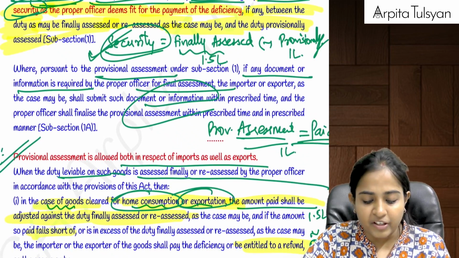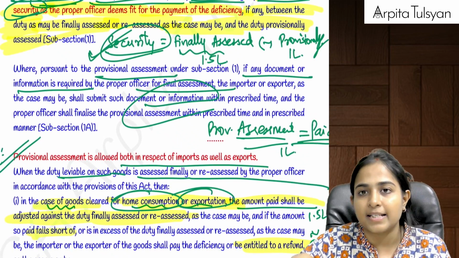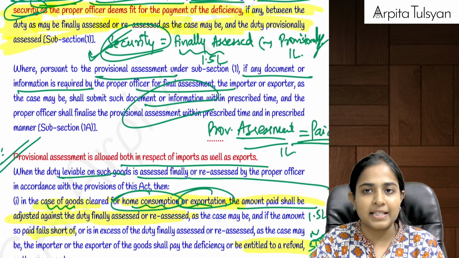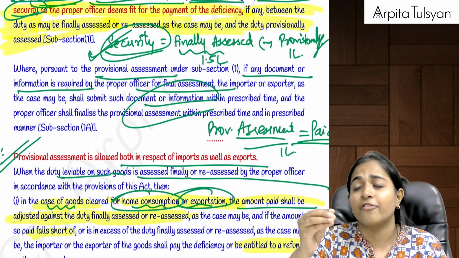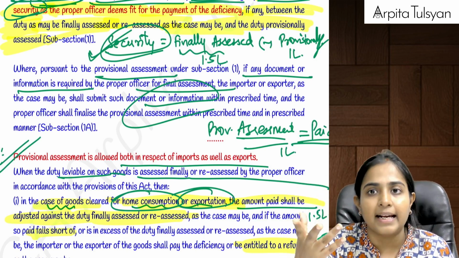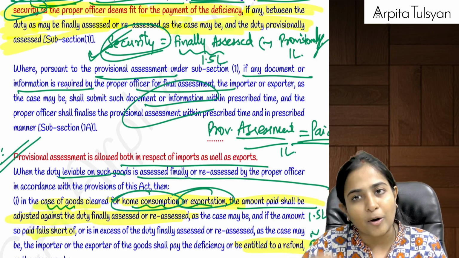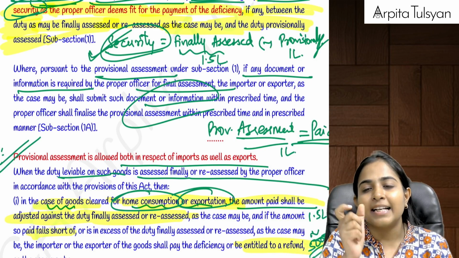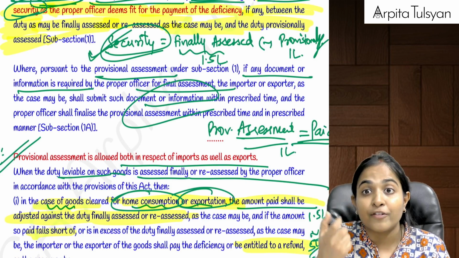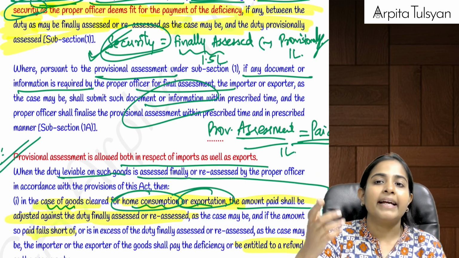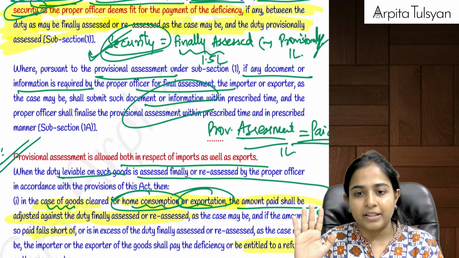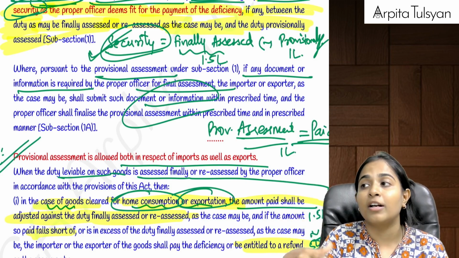Then after that your provisional assessment is done. Once your provisional assessment is finalized, at that time you will come to know about the final duty. So whatever is the differential duty which is unpaid, for which you had given the security, that much amount you are required to pay along with interest. Are you clear with this? Okay, how much interest, ma'am, or what will happen?